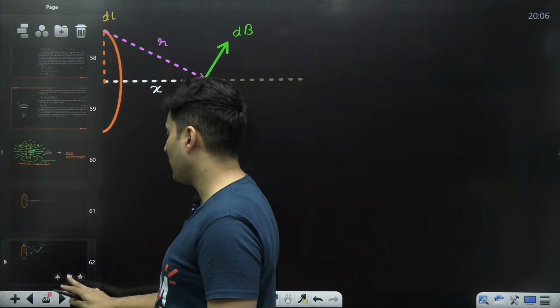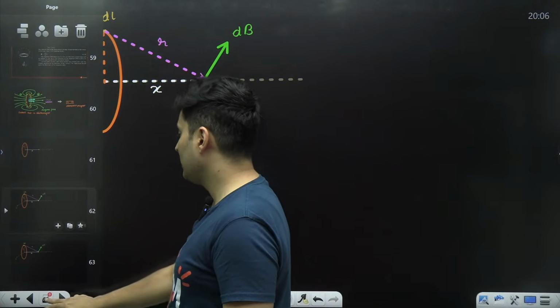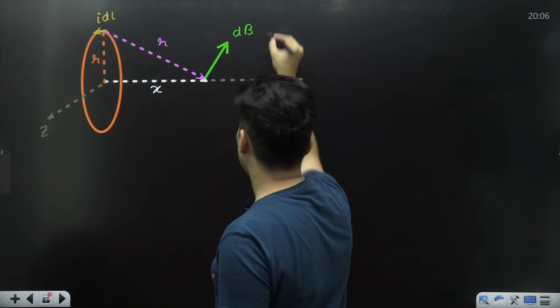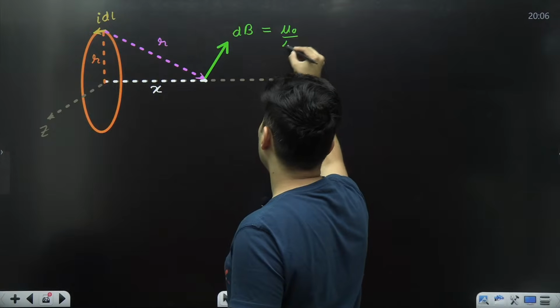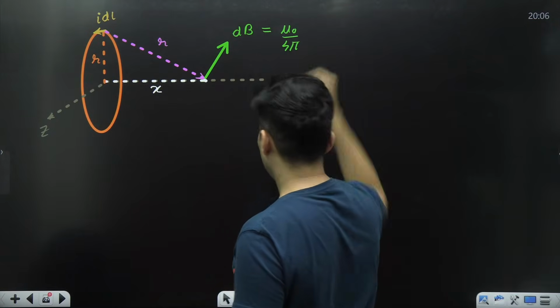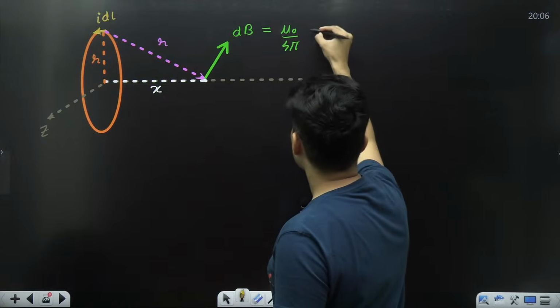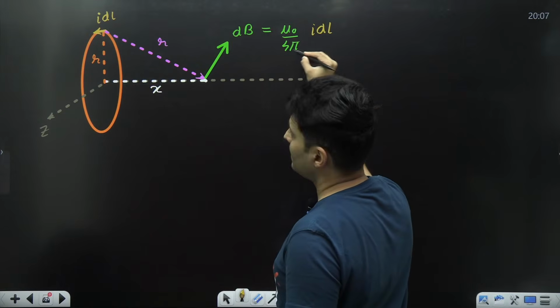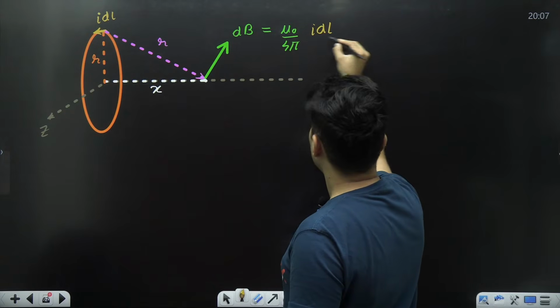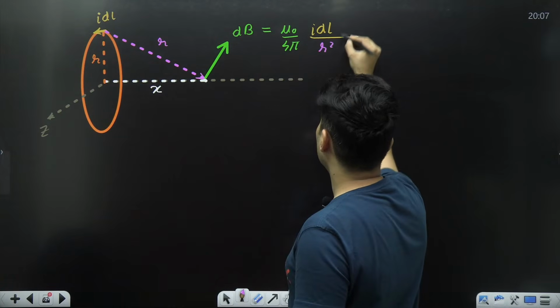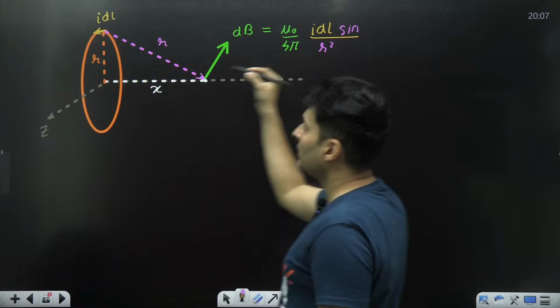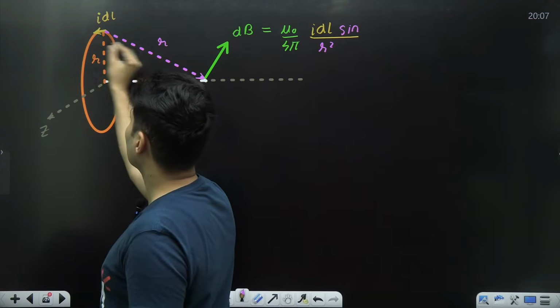This is a small magnetic field which is generated, and if you ask me the magnitude of it, it will be mu naught by 4 pi, you have IDL as it is, divided by R square, and here you have sine theta. But what is the angle between these two?